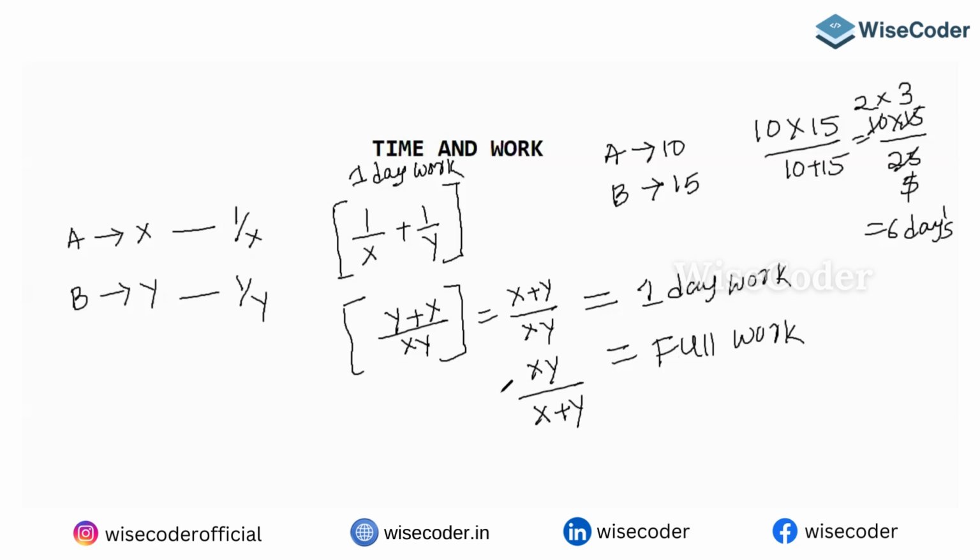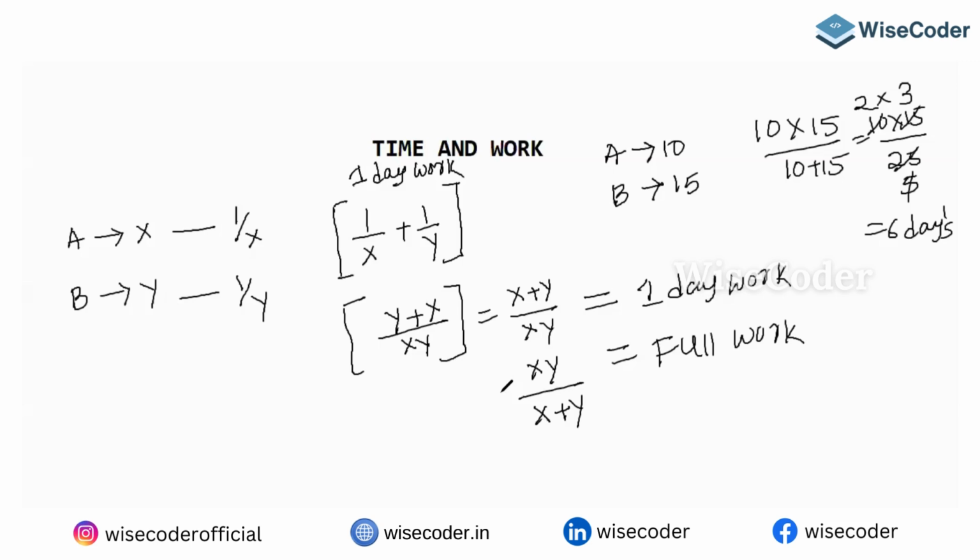So there are three methods to solve your question. What is the best method among the three? Don't say the last one. The best method is the second method. That's the more logical way of solving. Please try to solve 90% of the questions with the basic method first.